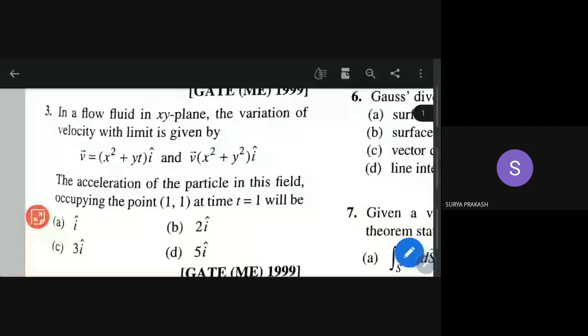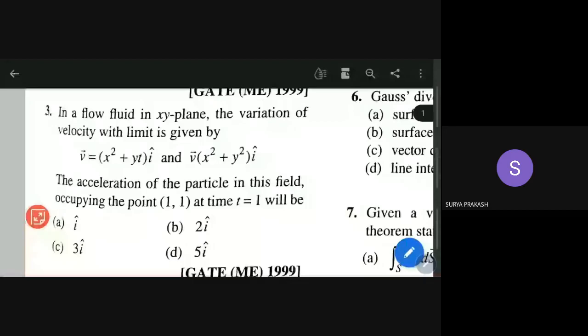The acceleration of the particle in this field occupying the point 1 at time t is equal to 1, he is asking. So dv bar by dt as t going to 1 he wants.